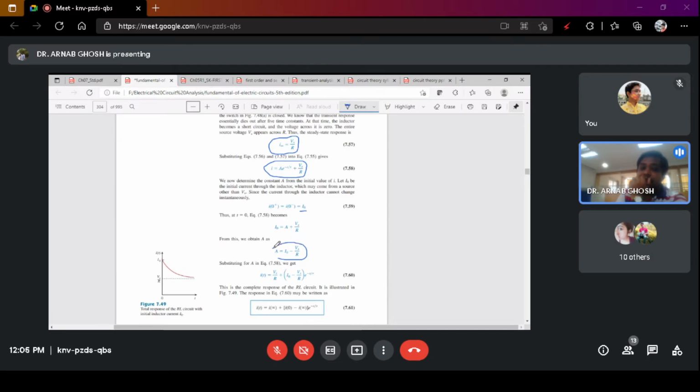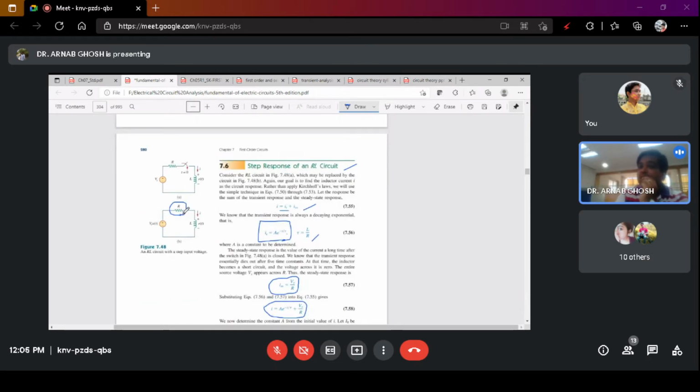Is this idea clear to you? Yes, I am just repeating it. For the excitation voltage, there will be no current developed across the inductor, but the inductor can have some stored current initially, which we consider as I0. This I0 will be the sum of A, the constant, and Vs by R. What is Vs by R? This is the current that is developed across the resistance.